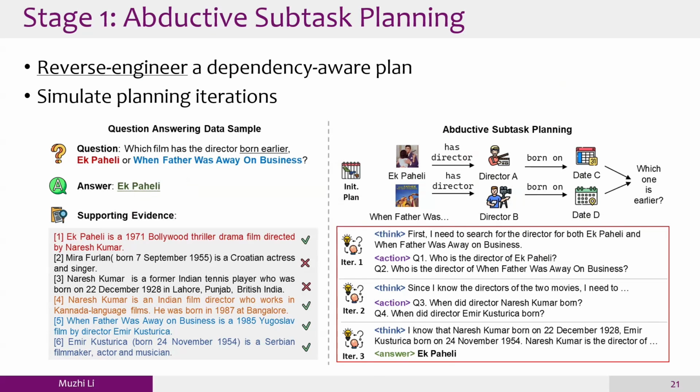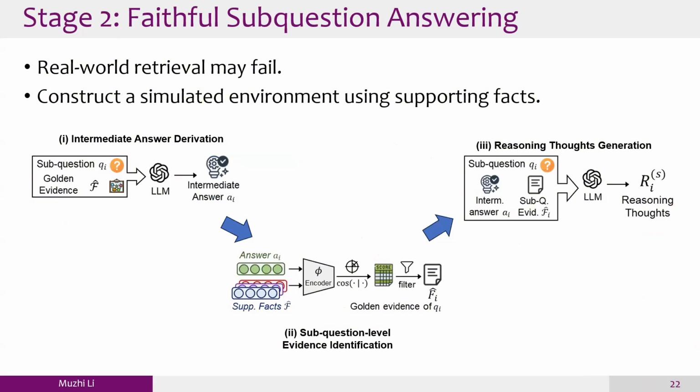So based on this question and the golden supporting evidence, it is very easy for an LM to come up with the plan. If it is still difficult, we can have a similar question as an in-context example. Then we ask the LM to produce the search action for each step. It is just similar to the Muzhi workflow, but the key is the planning process is guided by the supporting evidence.